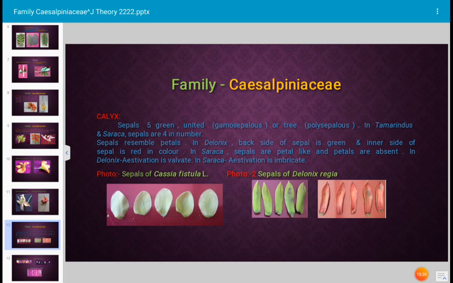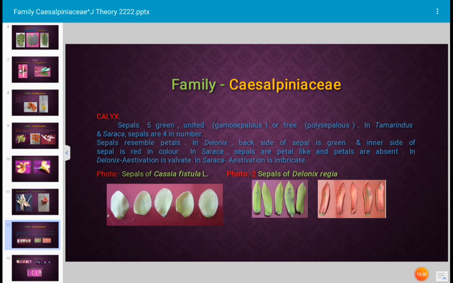And in Saraca the sepals are petal like and petals are absent. See how interesting. In Saraca indica the sepals look like petals and petals are practically absent. In Delonix, aestivation is valvate, the arrangement of sepals is valvate, and in Saraca aestivation is imbricate.